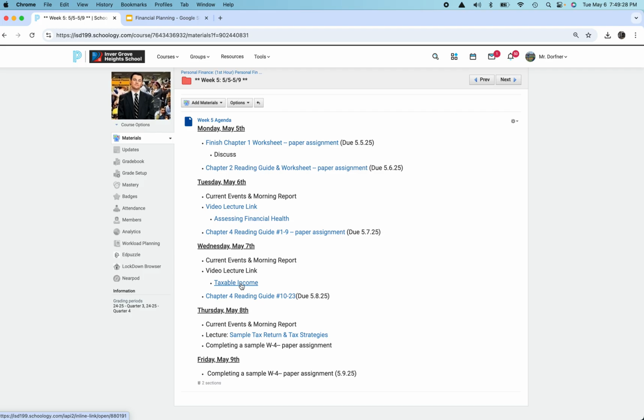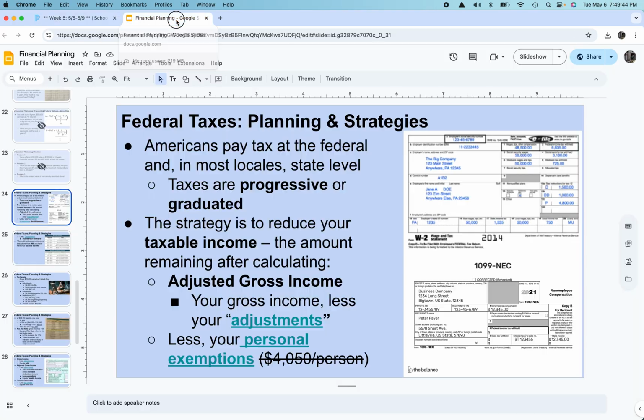We are talking taxable income today, and then whatever time is left, you're finishing the Chapter 4 reading guide questions 10 through 23 for tomorrow, and be reminded again, I will be in the classroom tomorrow for 6th hour, so let's make sure we get this done.